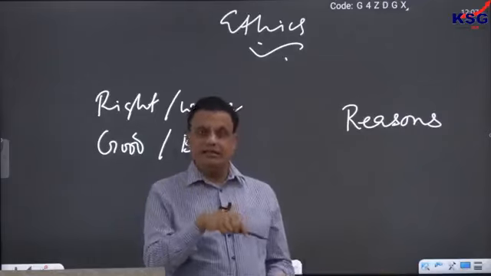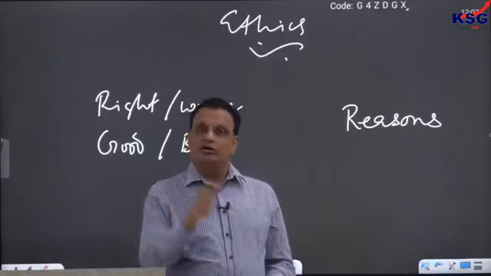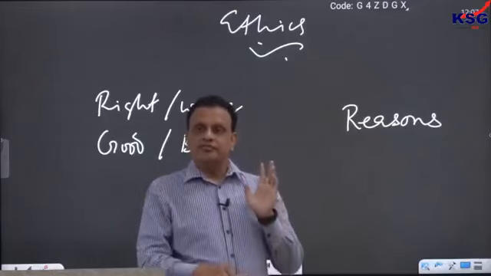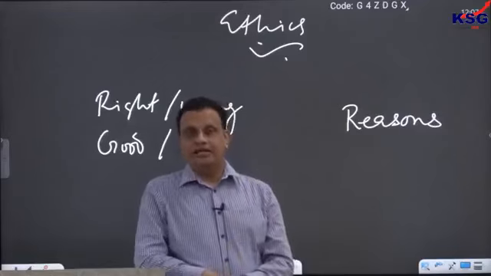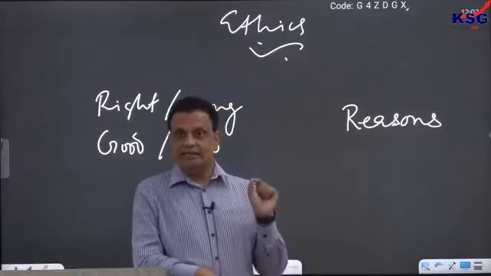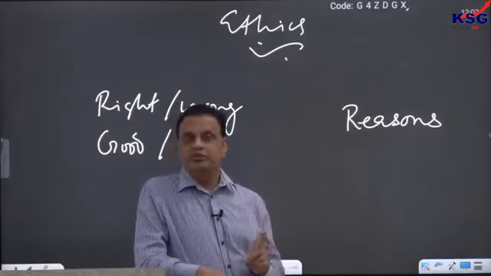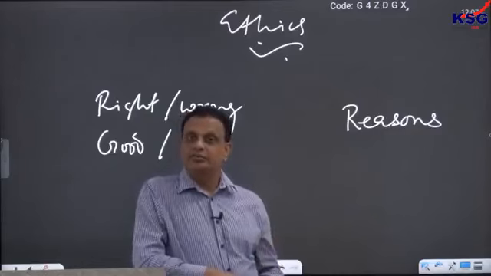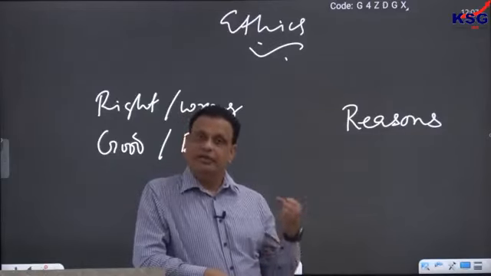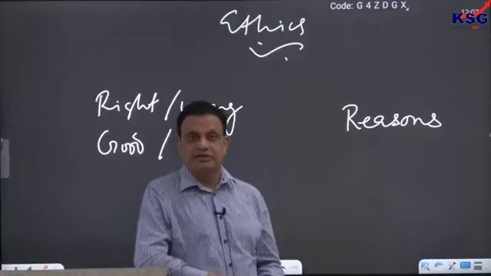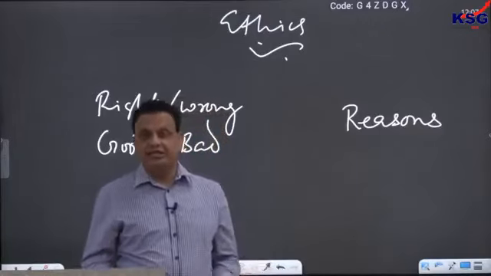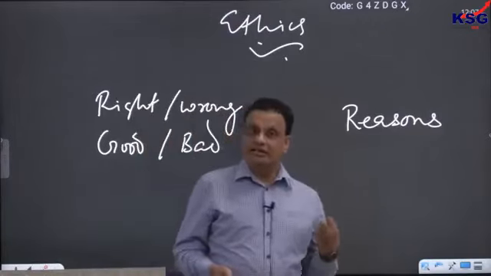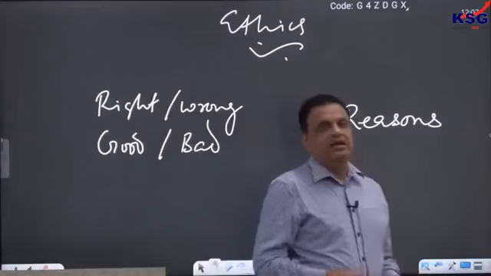What is right for a saint can be wrong for a criminal, or vice versa. So different people have different rights and different wrongs, but the fact still is that everybody in the world has some right and some wrong. A human being can never exist without thinking about right and wrong. This is something that makes us unique in the animal kingdom. We are ethical animals in that sense.